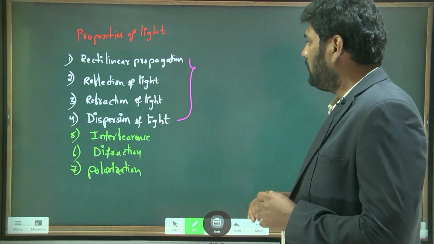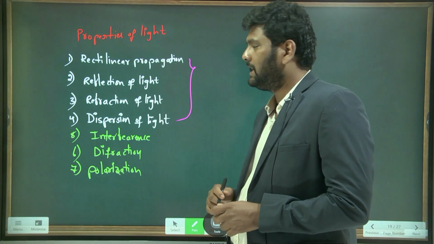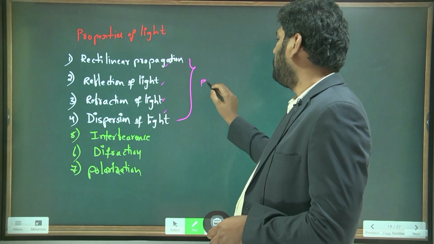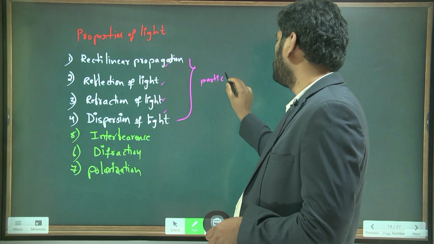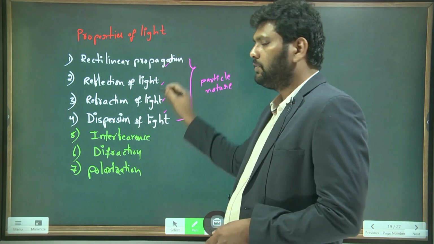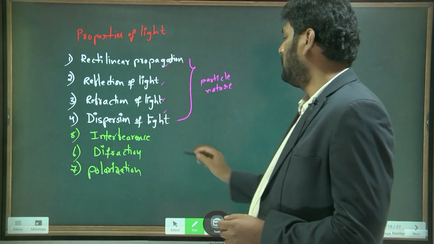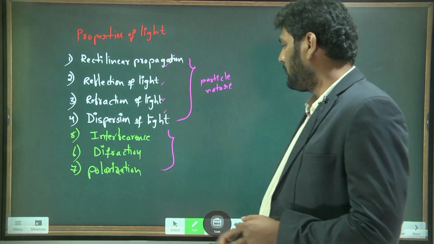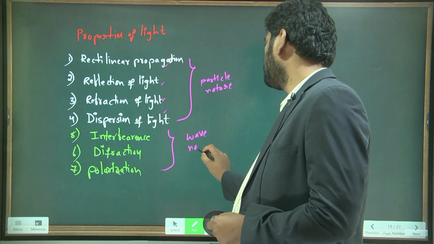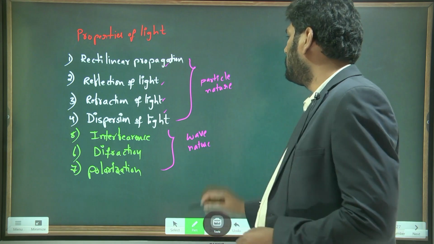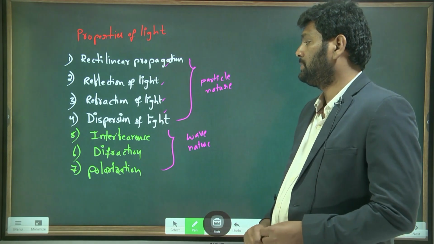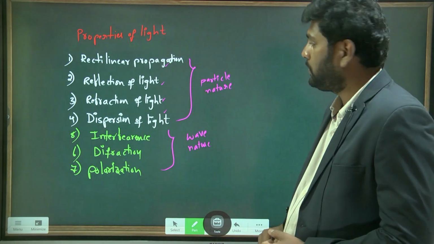Actually, here the secret we have. What is the secret? These four properties will be explained by particle nature. With what nature will these four properties be explained? Particle nature. And these three properties are explained with the wave nature. Understand? These four properties are explained with particle nature. These three properties are explained with what? Wave nature. Got my point?